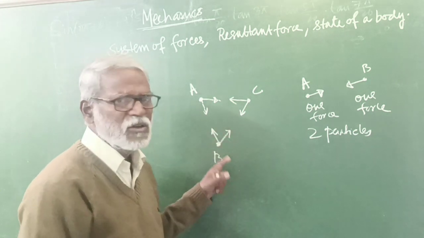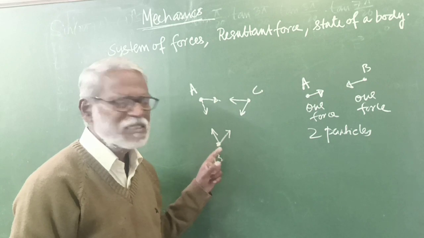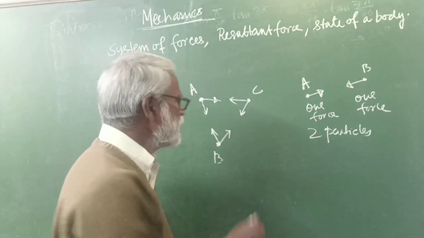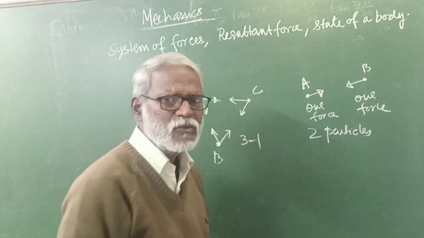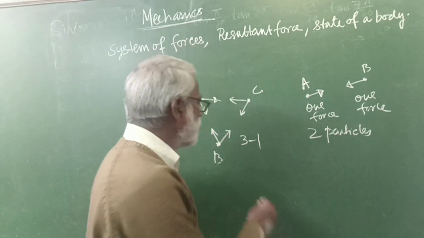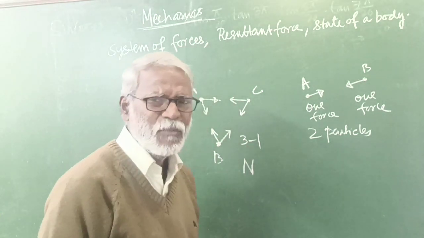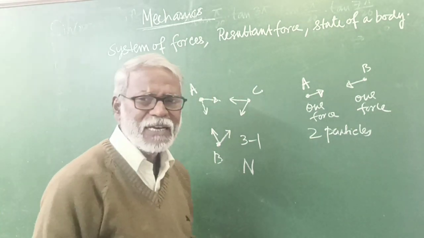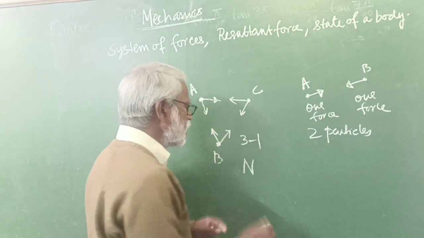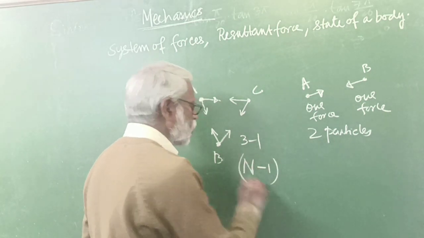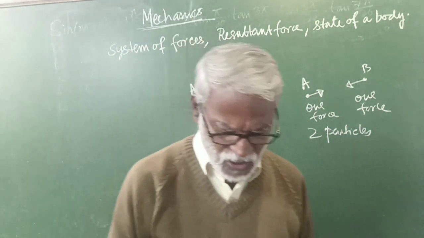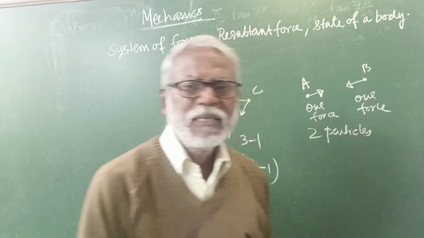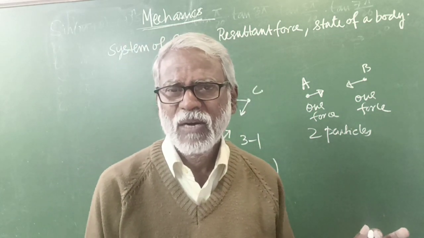So when there are three particles in the system, each experiences two forces, that is 3 minus 1. Suppose there are n particles in a system. Then how many forces are they going to experience? The number of forces acting on each particle is n minus 1. So whenever you see a body, the body is not free of what? Forces.